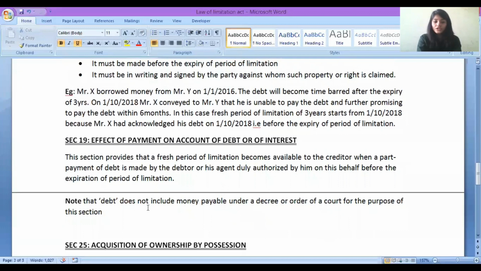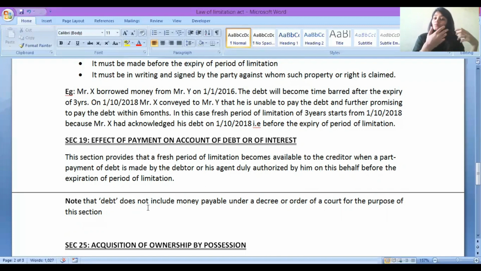Now let us come to Section 19. Effect of payment on account of debt or interest. What is the effect of payment? Section 19 says that if you were supposed to pay me rupees 10,000, and you are paying me part payment also, that will also be considered.